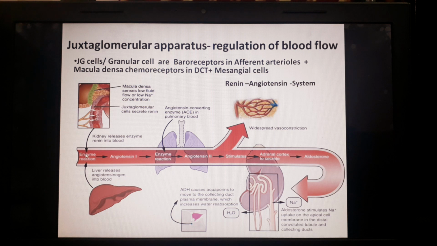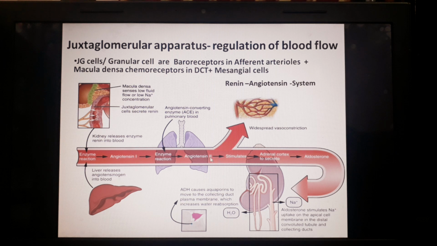That renin comes into the blood. There is angiotensinogen, and that is formed by the liver into the blood. That renin converts angiotensinogen into angiotensin 1, and when this angiotensin 1 reaches the lungs, by the angiotensin converting enzyme it gets converted into angiotensin 2.